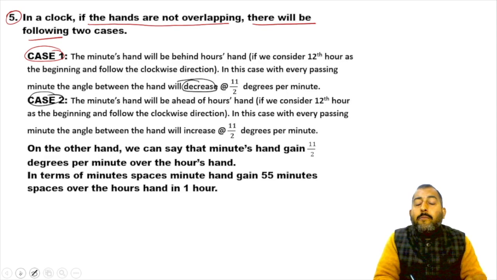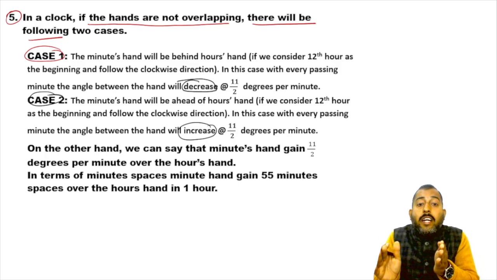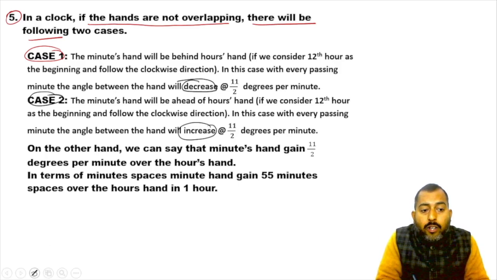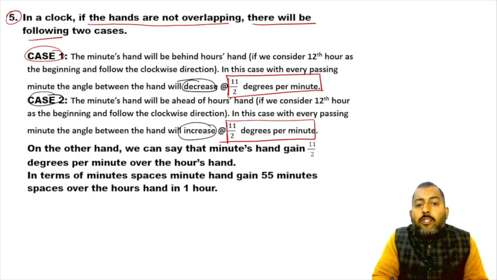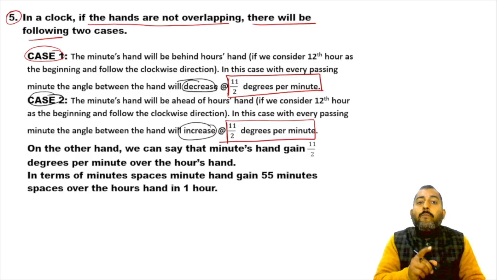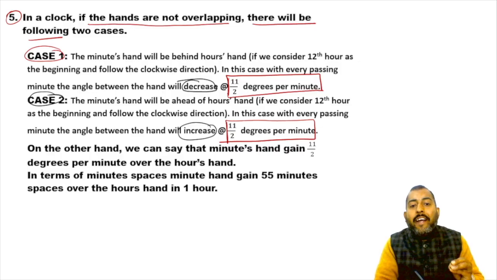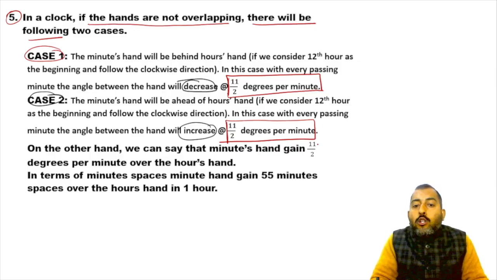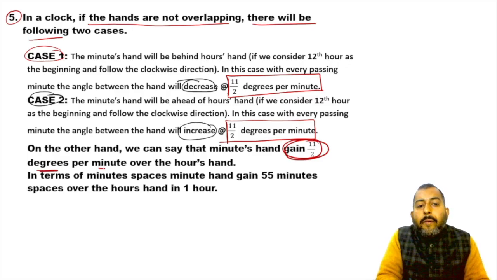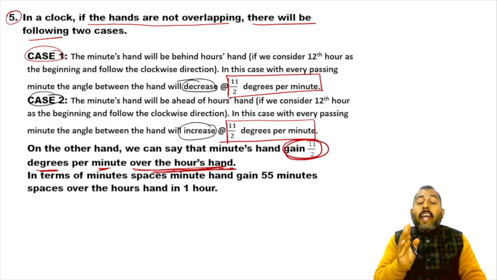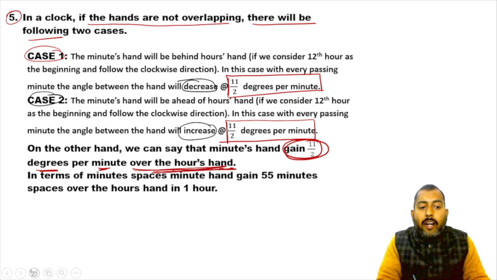If the minute hand is behind the hour hand, the gap between the hands will decrease, and it happens at a particular rate. That rate is 11/2 degree per minute. Whether the increment is going on or the decrement is going on, it happens at a particular rate, and both of these rates are the same, which is 11/2 degree per minute. This point is also called the gain of the minute hand over the hour hand.